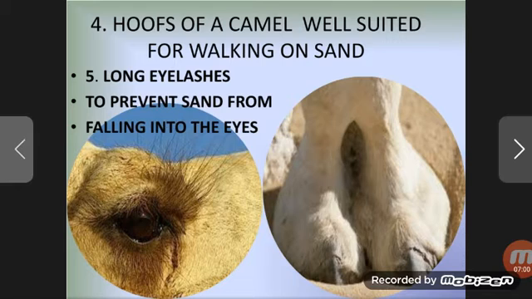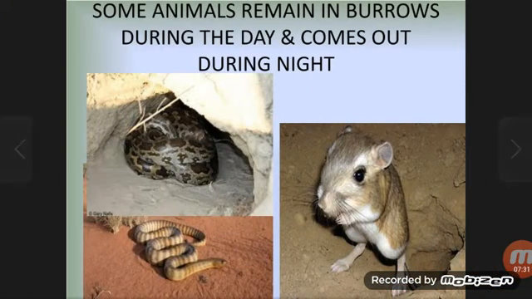And here is the fourth adaptation of camel, and that is hoofs of a camel well suited for walking on sand. You can see in the second image that the hoofs of a camel are suitable for walking on the sand. Such hoofs are present in camels, and long eyelashes. In the first image you can see there are long eyelashes to prevent sand from falling into the eyes. So these are such adaptations which enable the camel to live in deserts.